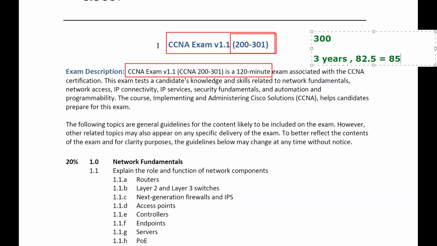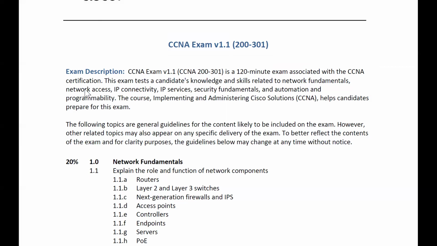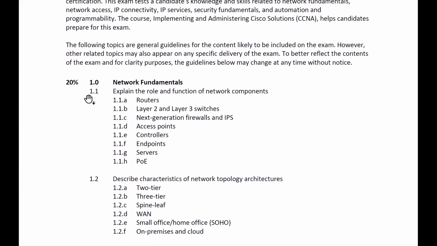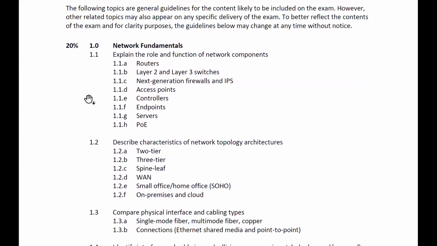Clear? Now see, here we have certain different topics, starting from network fundamentals. Side-wise, the percentage is also written here, like the weightage percentage in the examination. So it is having a 20% weightage. So first here we have network fundamentals.